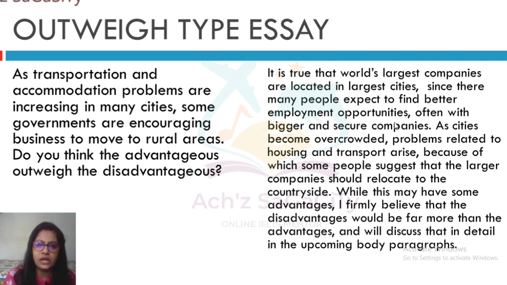You can write something related to the question keyword as your general statement. Then after that, the paraphrased version: as cities become overcrowded, problems related to housing and transport arise, because of which some people suggest that the larger companies should relocate to the countryside. Countryside is a synonym of rural area. So by using synonyms, we just paraphrased our question.